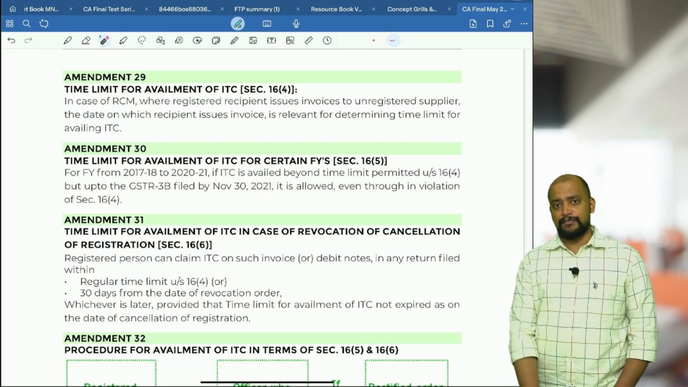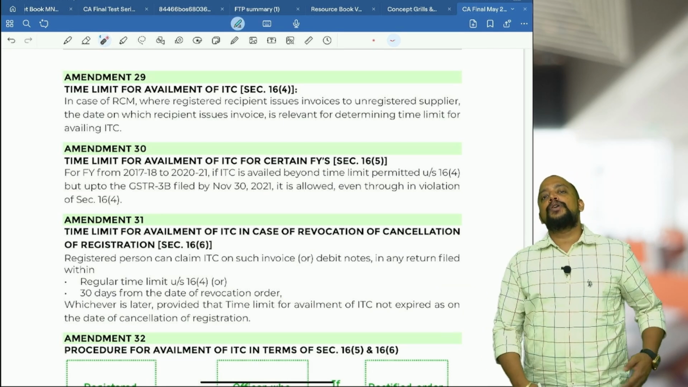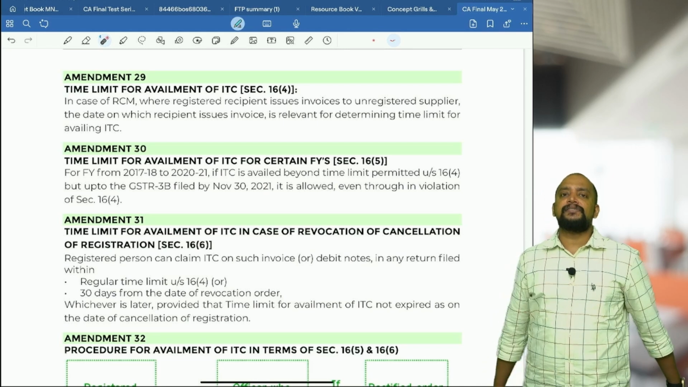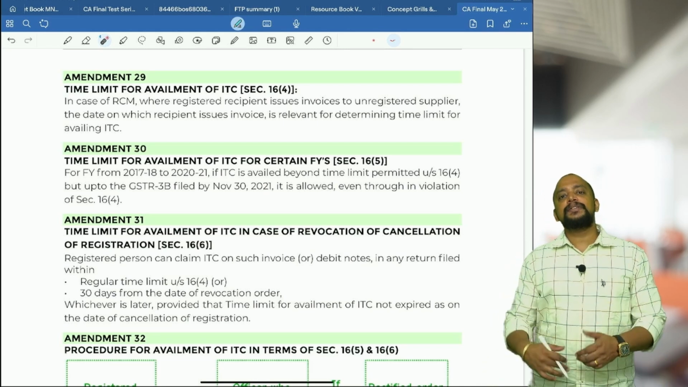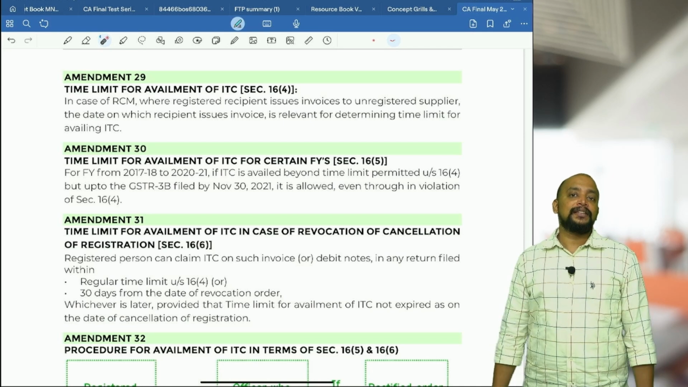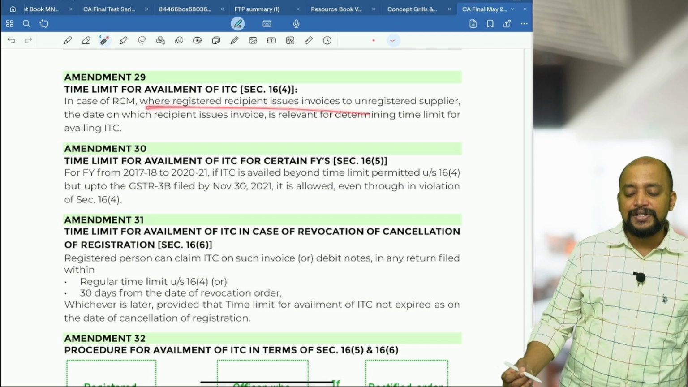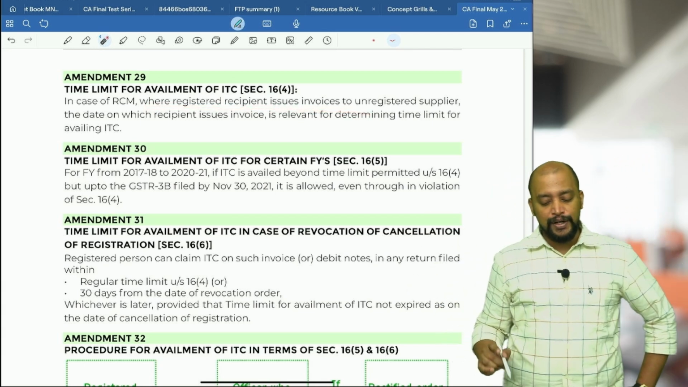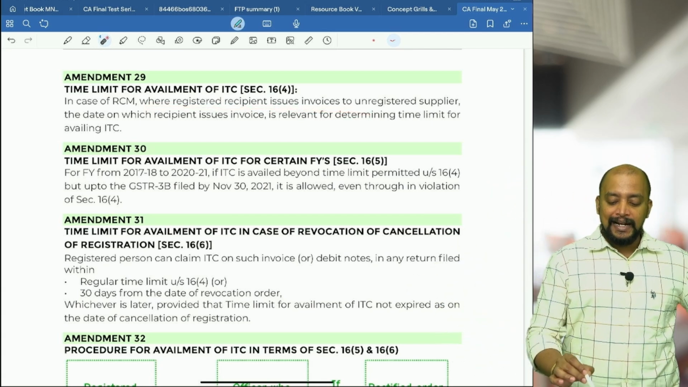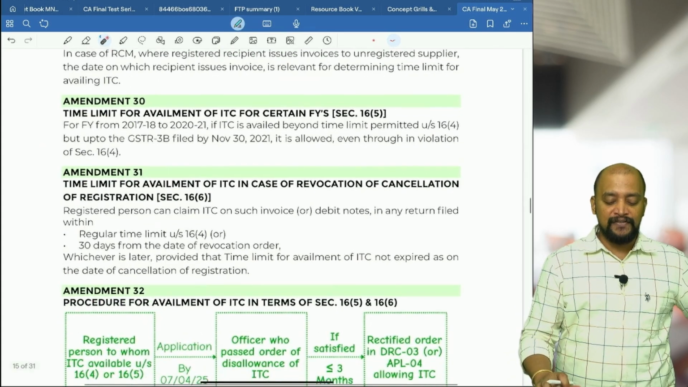In case of RCM, when the recipient is issuing invoice, how to determine the time limit for availment of ITC? Simple. Whenever the recipient issues invoice to the supplier, based on the invoice we need to determine the time limit for availment of ITC. In case of RCM, where the registered recipient issues the invoice to the unregistered supplier, the date on which recipient issues invoice is relevant for determining time limit for availment of ITC.